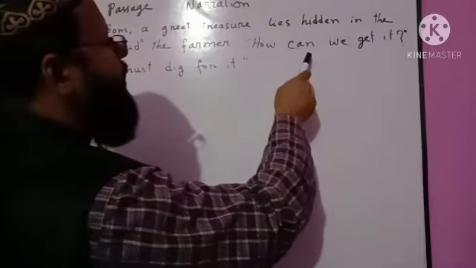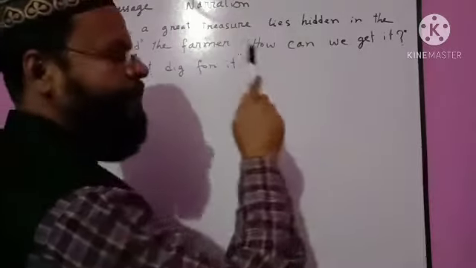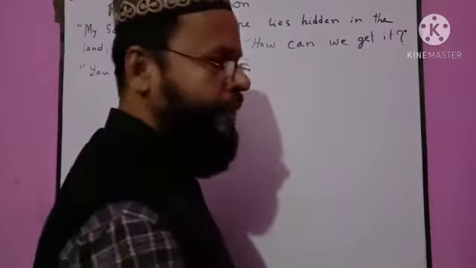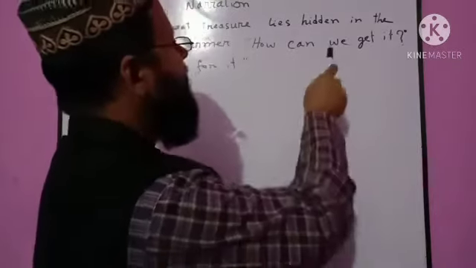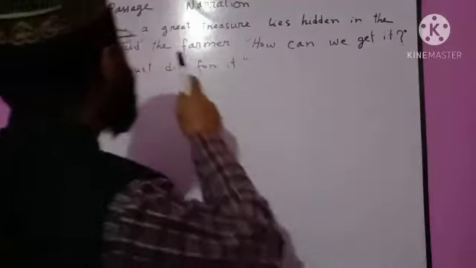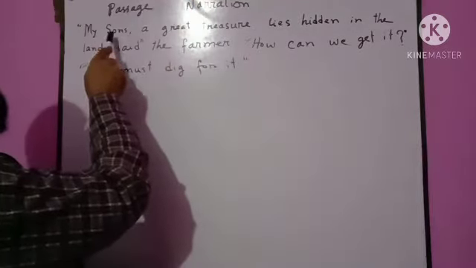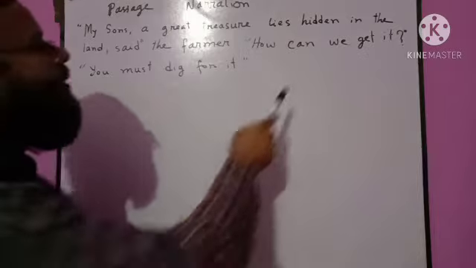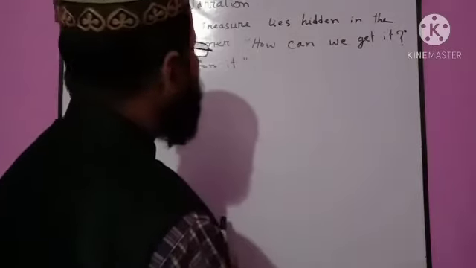We refers to the speaker. First person indicates the speaker. So we can say it is plural number. So we can say the farmer's sons are the speaker of this sentence.